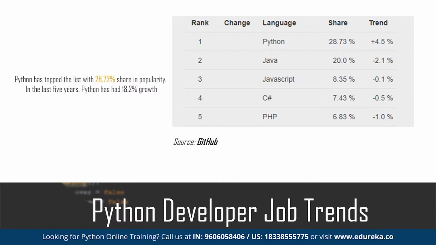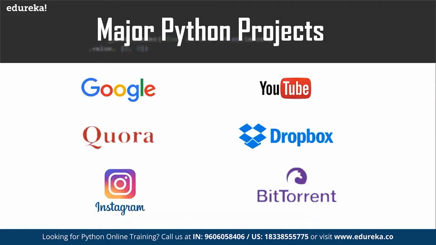The reason is that I can do a lot of things using Python. I can do automation, data science, machine learning, and artificial intelligence using Python. I can create a website using Python. A lot of things we can do, and that is the main benefit of this particular programming language. Big companies like Google, Quora, Dropbox, BitTorrent, Instagram, and YouTube use Python a lot for their day-to-day work. NASA, and lots and lots of organizations, are using Python.